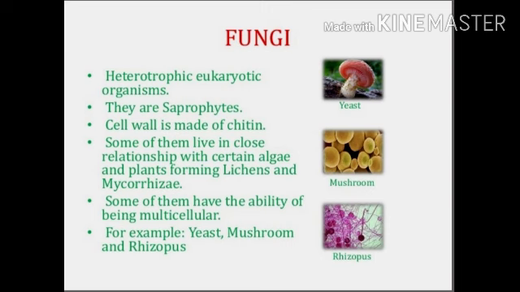Some of them live in close relationship with algae and plants, forming lichens and mycorrhiza. Some of the fungi have the ability of being multicellular. For example, yeast, mushroom and rhizopus are examples of the fungi.